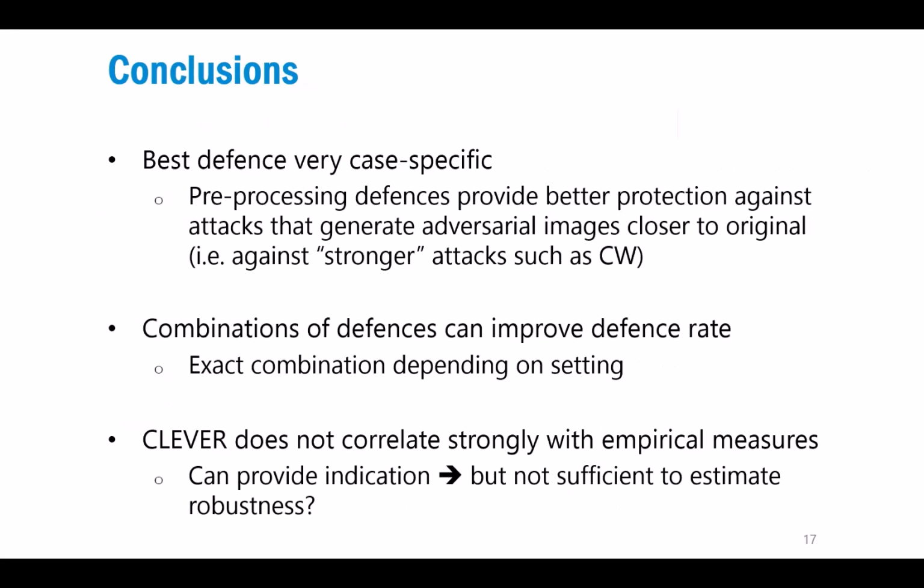The combinations can improve the defense rate for quite many settings, and we were able to achieve that. Unfortunately, the exact combination that works best really depends on what model and what data set you're working on. But in most settings, at least the combination wasn't worse than the single defense. So applying combinations at least doesn't cost you much.